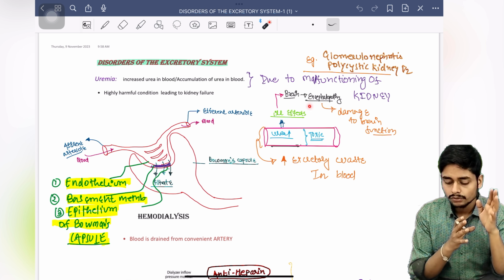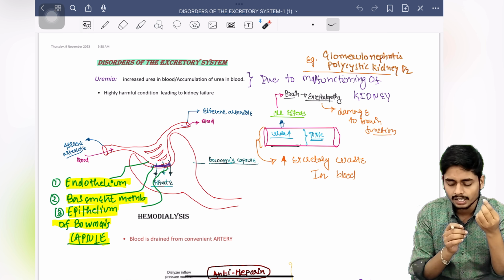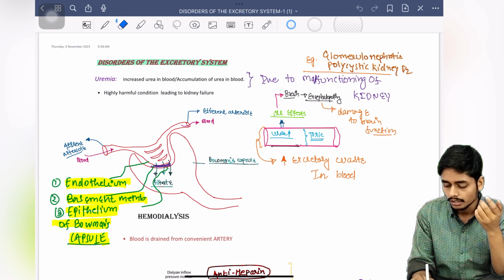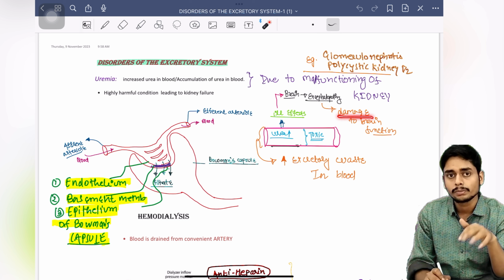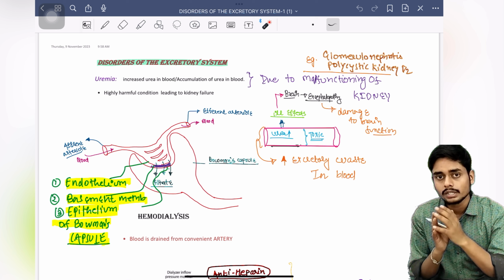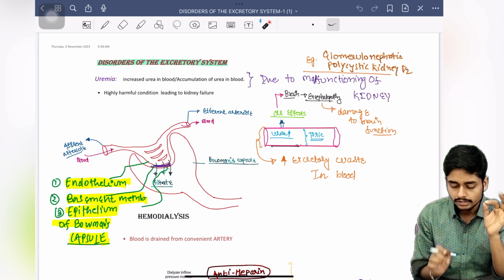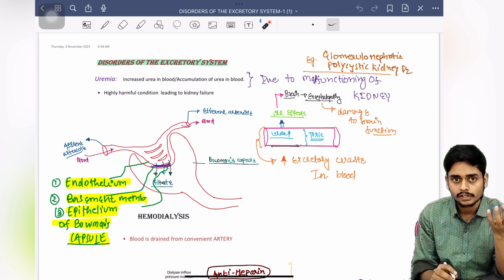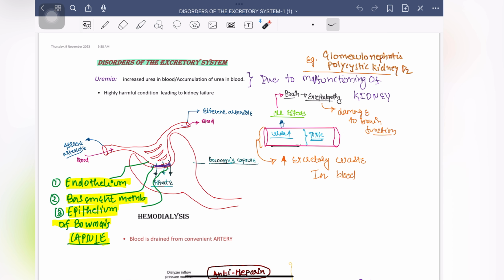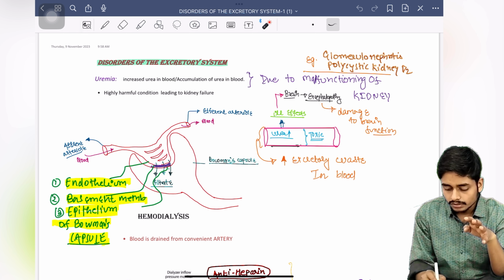Actually at this level you don't need to know what encephalopathy is in detail, so just a glimpse of it: this is damage to the brain function. So brain function is hampered and the person goes into neurological disturbances. You don't need to know that, but yes, this is a very dangerous condition, and there are certain other ill effects of urea. You will get to know in your college and your MBBS days, but for now this is what you have to know.